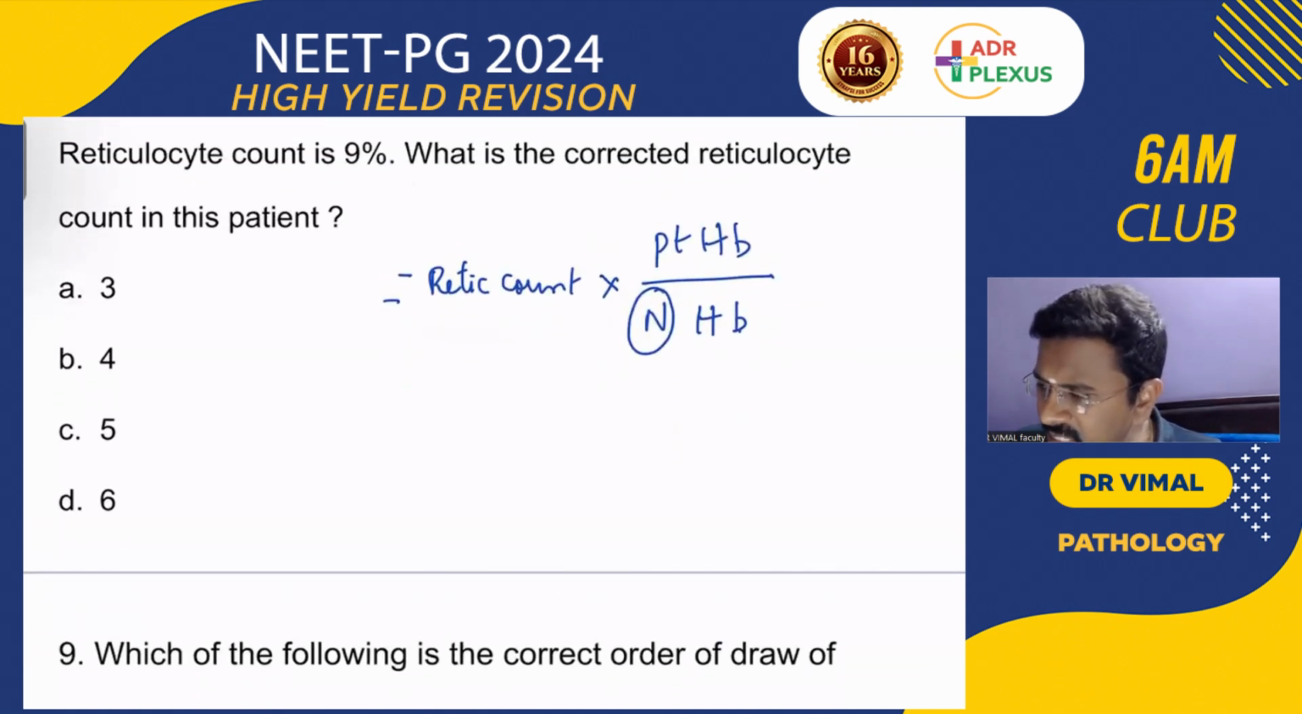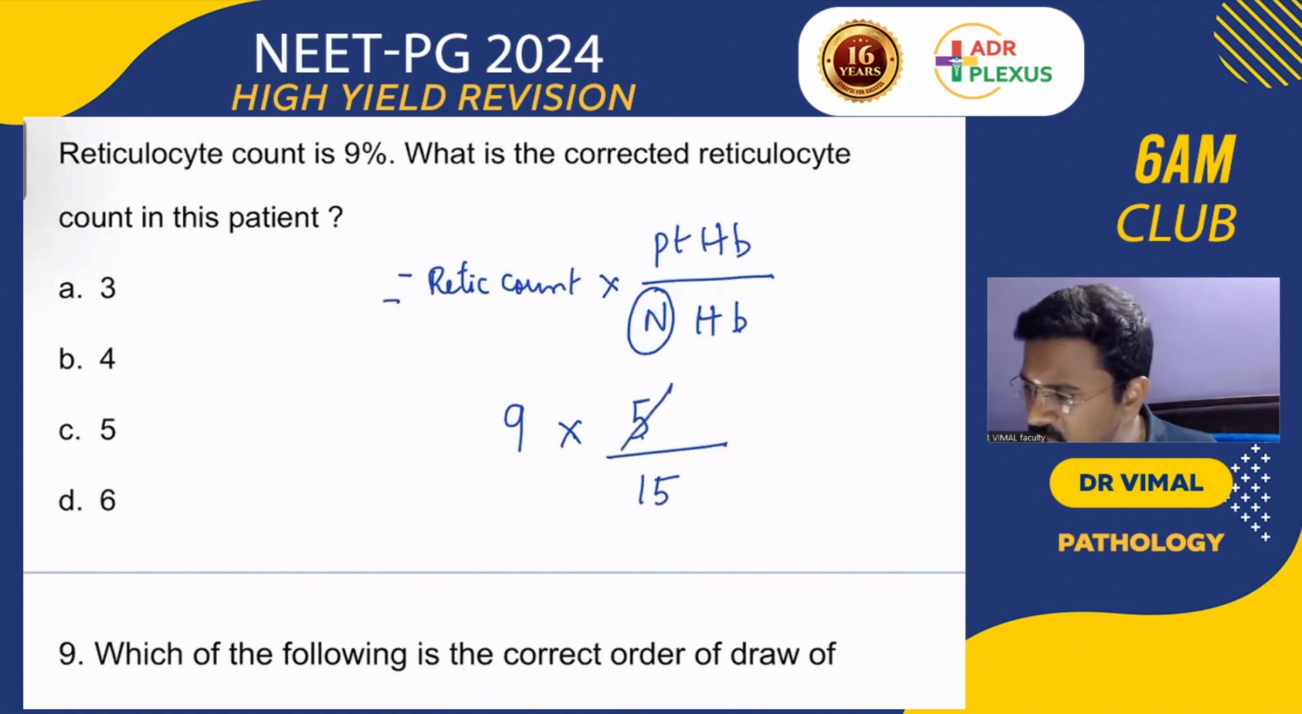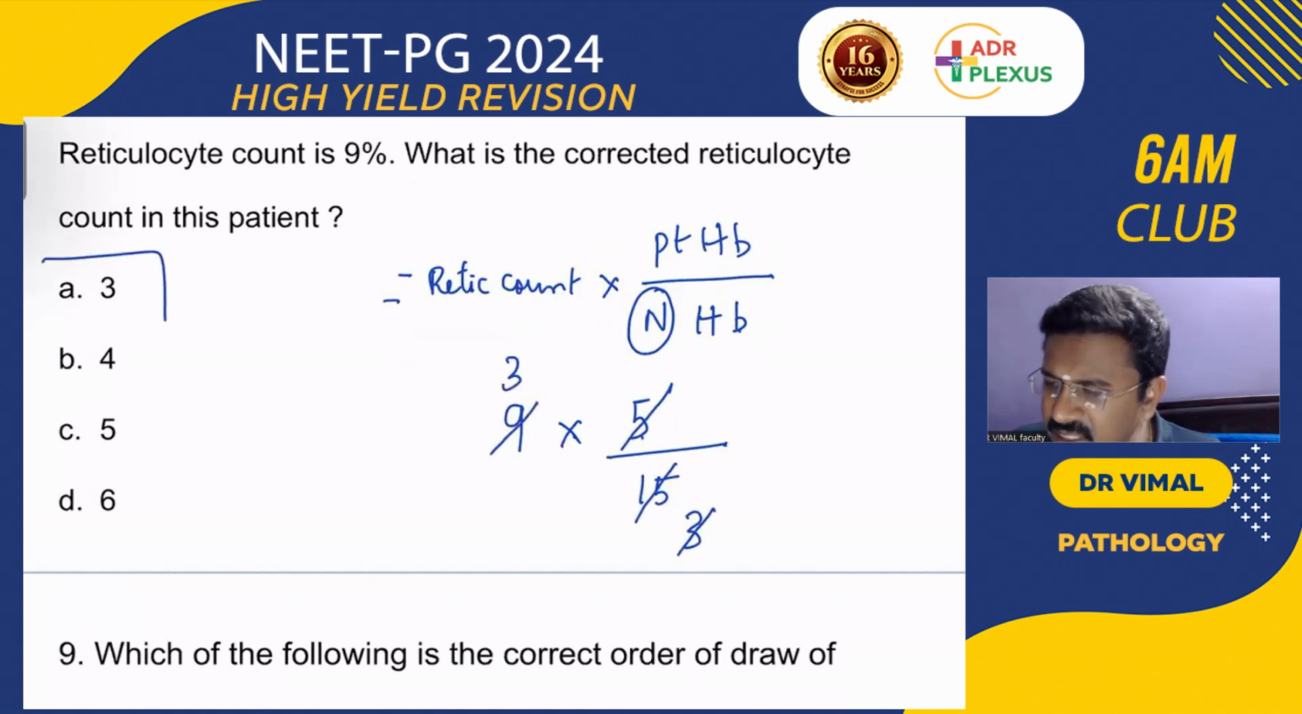So here the reticulocyte count is 9 and patient hemoglobin is 5. And we assume that in a male, the normal hemoglobin is 15. So the corrected retic count in this patient is 3.